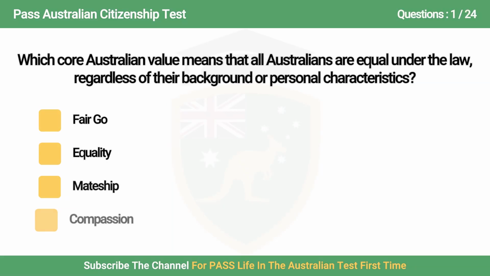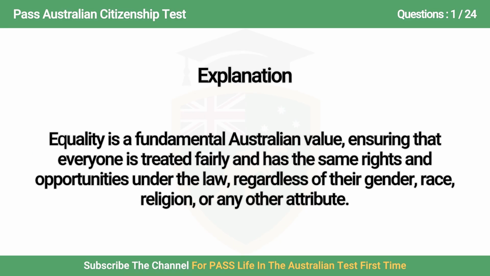Question 1. Which core Australian value means that all Australians are equal under the law, regardless of their background or personal characteristics? A. Fair go. B. Equality. C. D. Compassion. Answer is B. Equality. Equality is a fundamental Australian value, ensuring that everyone is treated fairly and has the same rights under the law, regardless of their gender, race, religion, or any other attribute.